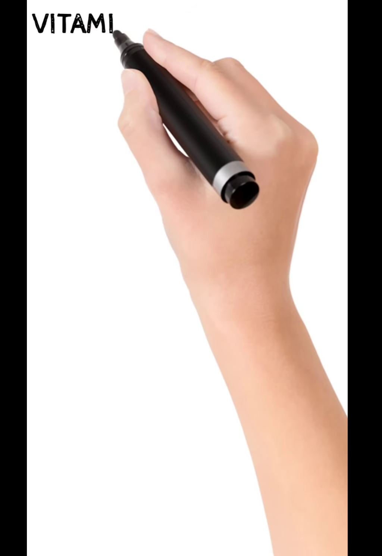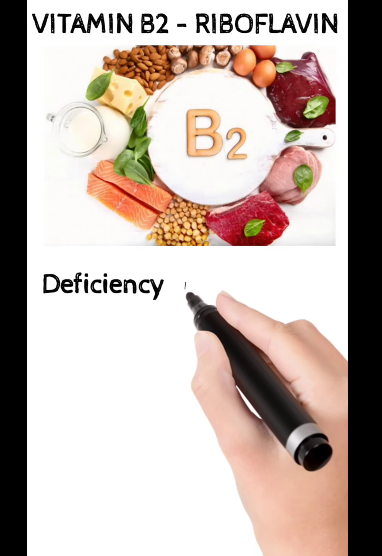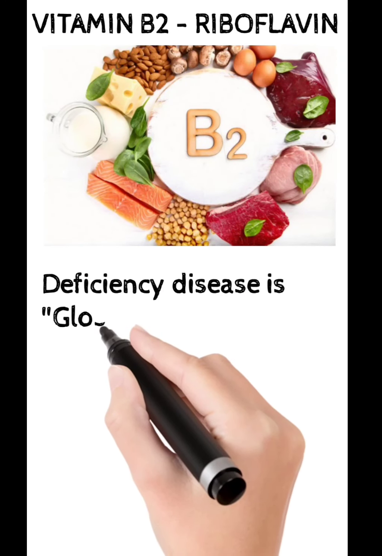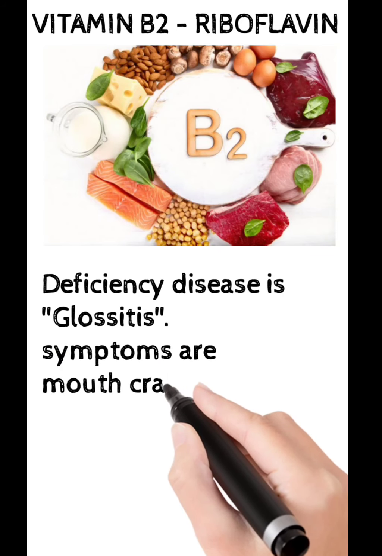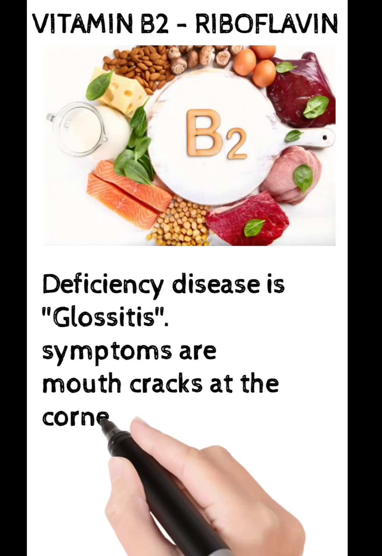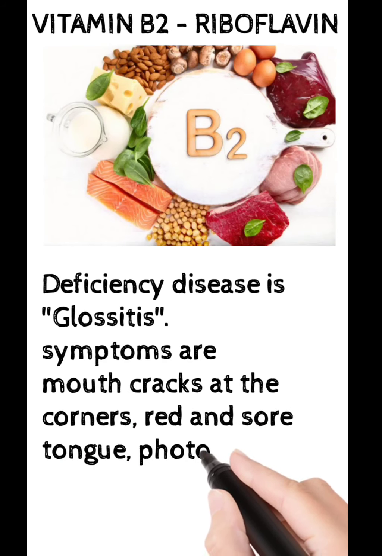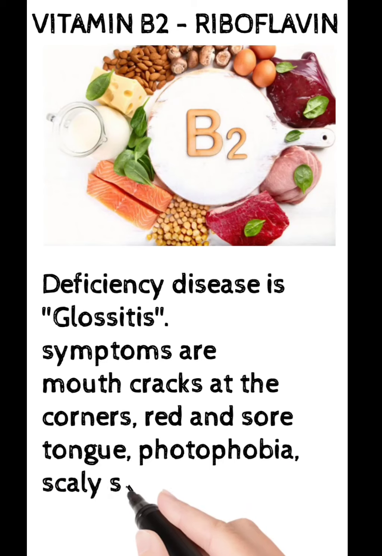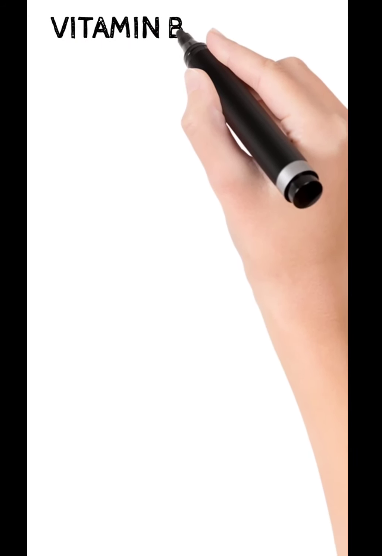The second vitamin is vitamin B2 and the chemical name is riboflavin. The deficiency disease seen here is glossitis. In this case, we can see symptoms like the mouth cracking at the corner. There will be a red and sore tongue, photophobia, which means the person will not be able to see the light directly, and scaly skin.